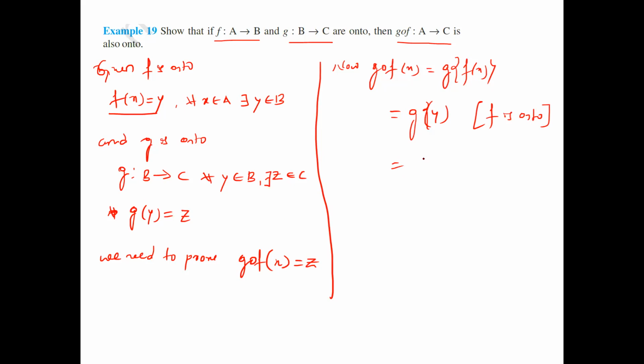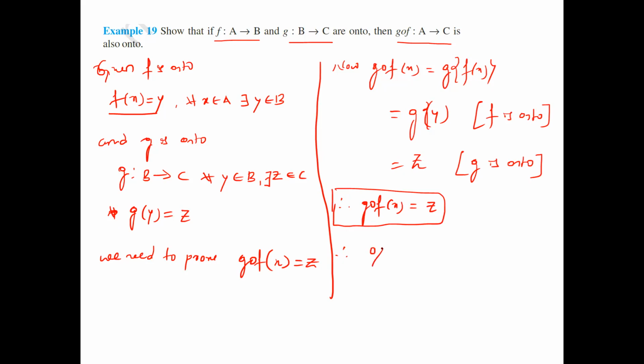G of y value is nothing but z, because g is onto. I have to write the reason. Therefore, what is the conclusion? G of f of x equal to z. Therefore, g composition f is also onto. Okay, please note down.